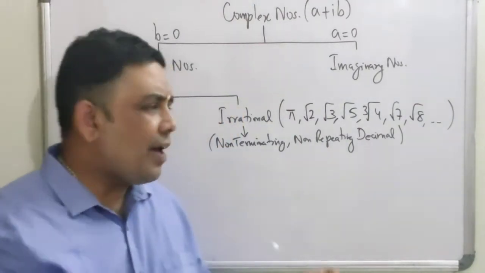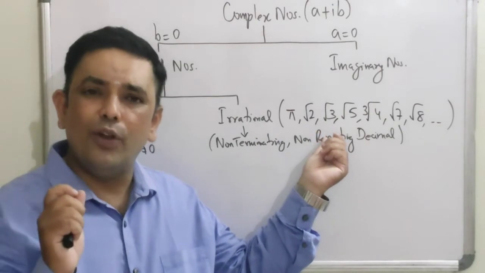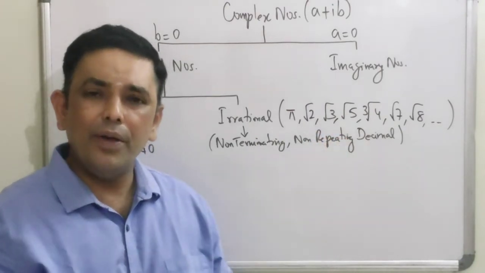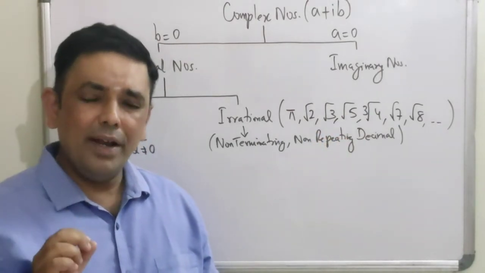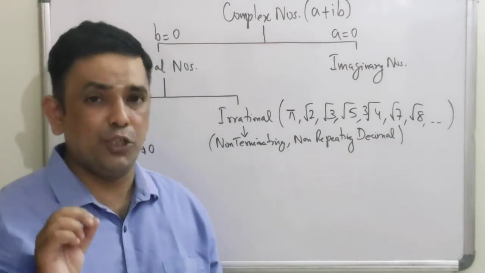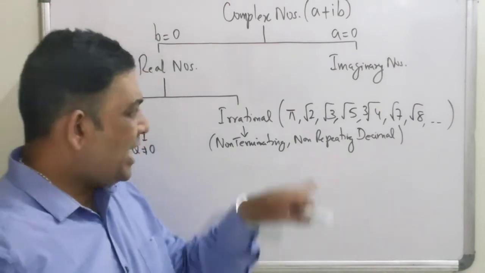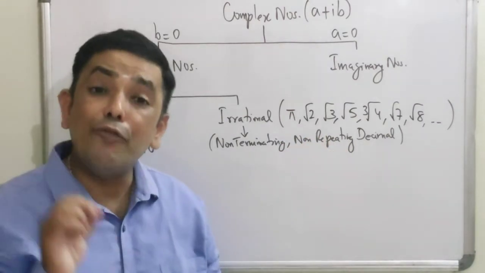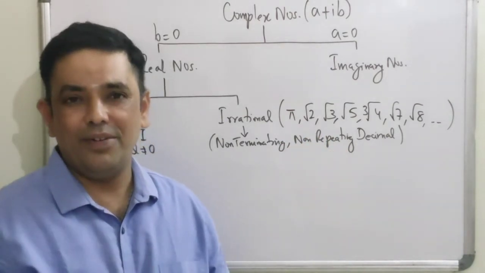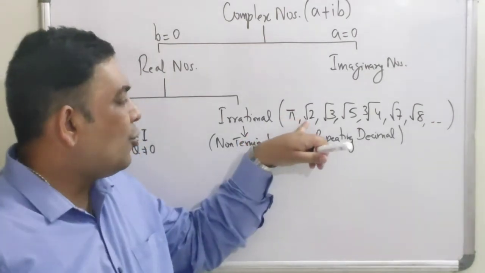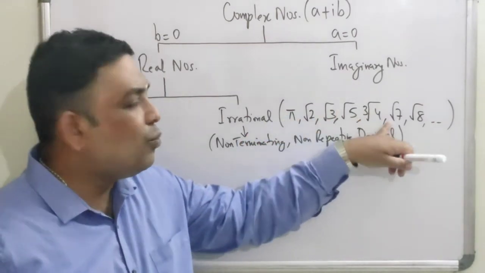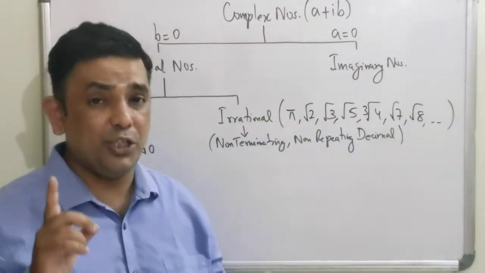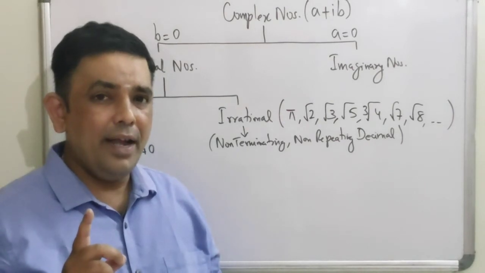I don't know whether you are aware of this or not, but this is beautiful. What are we talking about? Take any number which is not a perfect square and express that number as its square root. It will definitely be an irrational number. So, root 2, root 3, root 5, root 7, root 8, they are not perfect squares. Right?